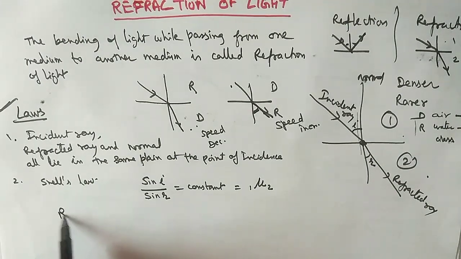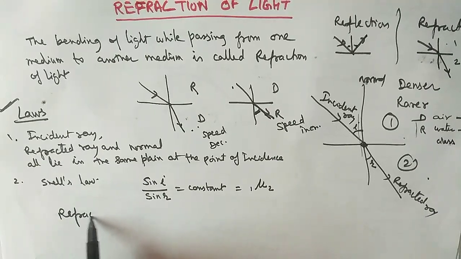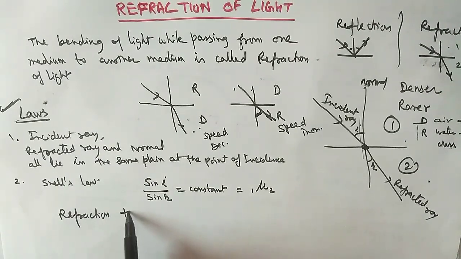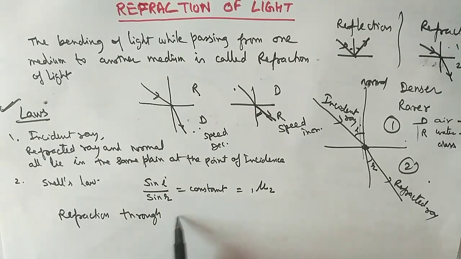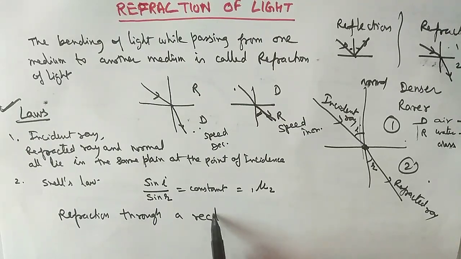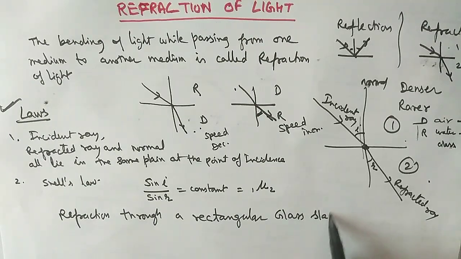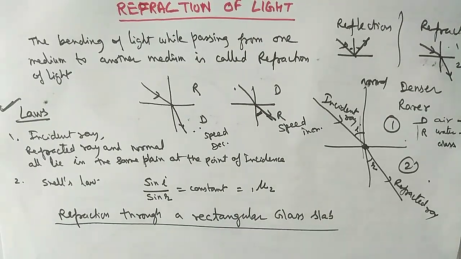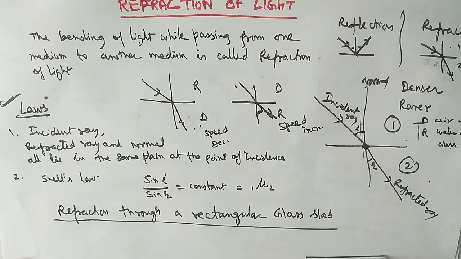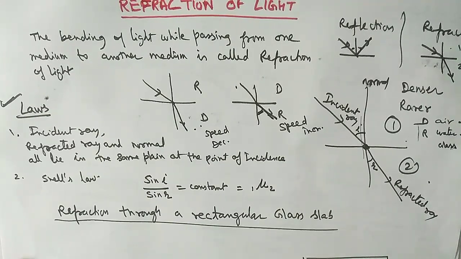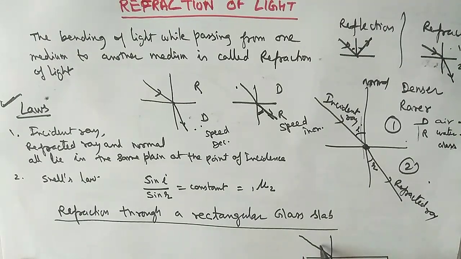See the next topic, refraction through a rectangular glass slab. Okay, how the refraction takes place. If we see this glass slab, this is a normal, suppose the ray of light coming from the air.